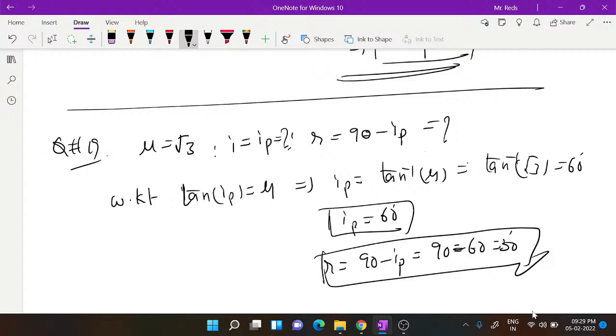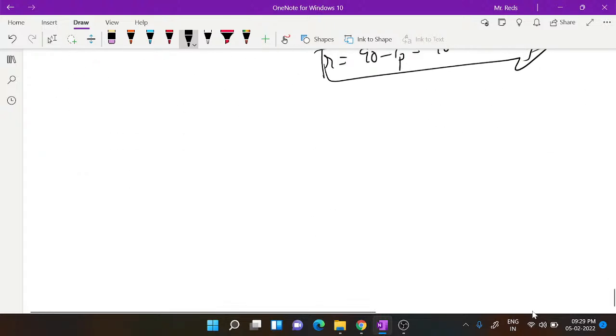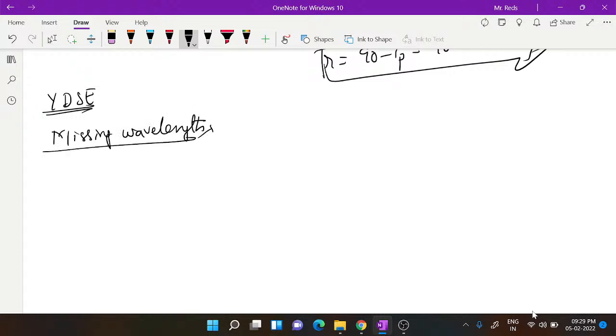But here you need to go through this once: what is called missing wavelengths in YDSE. You need to have an idea about the missing wavelengths concept.